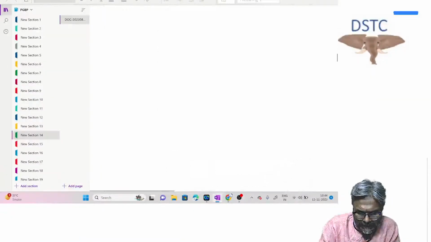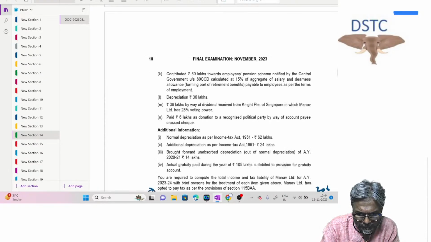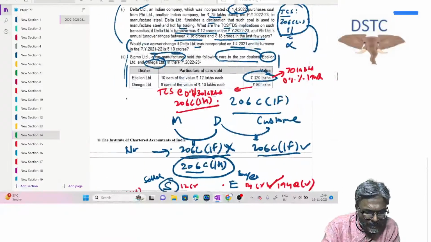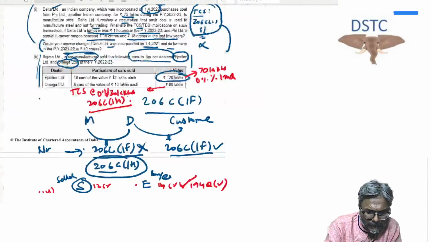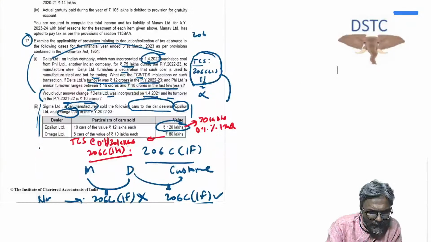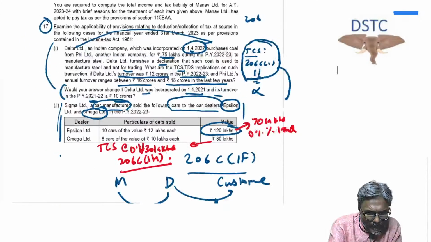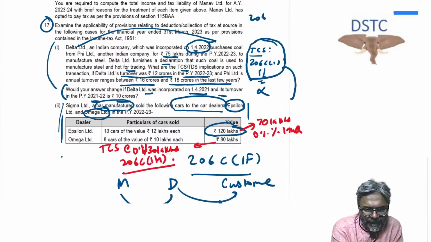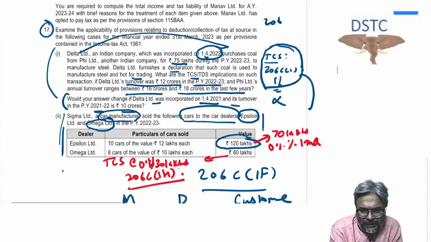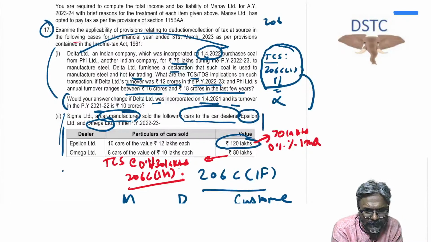So students, if you see the question which has been given to you over here, this we have already discussed, if you can recall. Examine the applicability of the provision relating to deduction or collection of tax at source in the following cases in the financial year ended 31st March 23 as per the provisions of the Income Tax Act 1961.